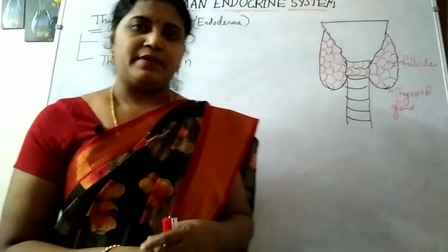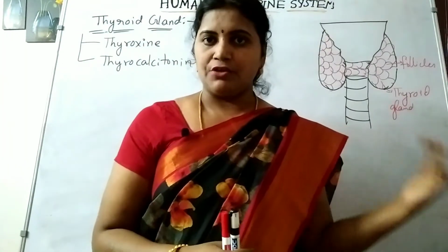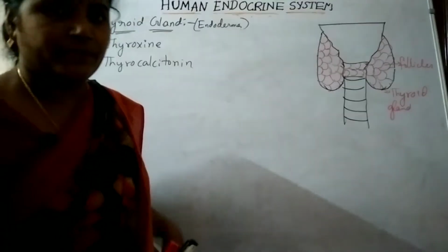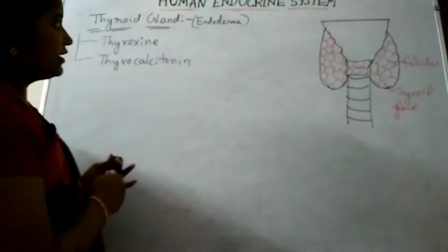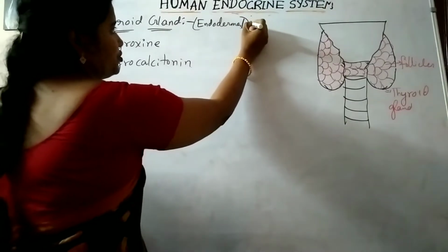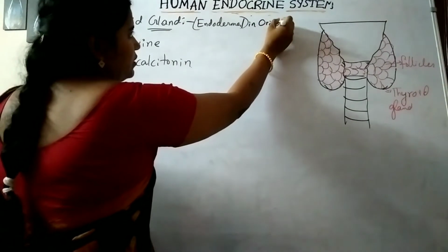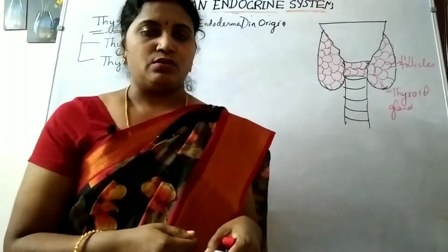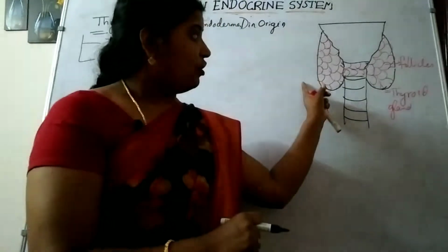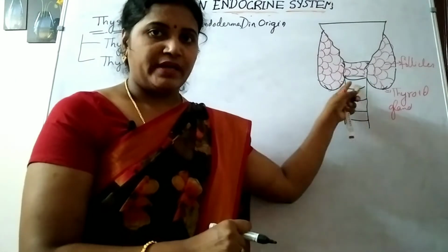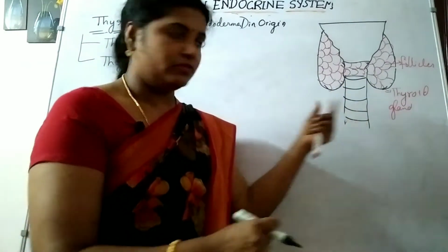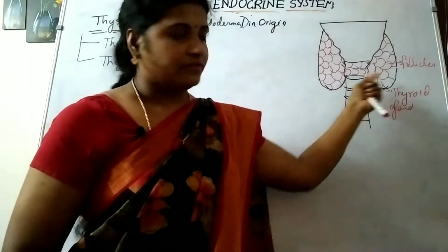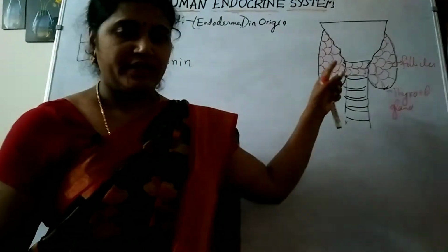So we'll continue the same endocrine system in the human physiology. Now we'll start the thyroid gland. The thyroid gland is endodermal in origin. It is present in the neck region on either side of the trachea, the middle tube with C-shaped rings. On either side of the trachea, it contains a thyroid gland.